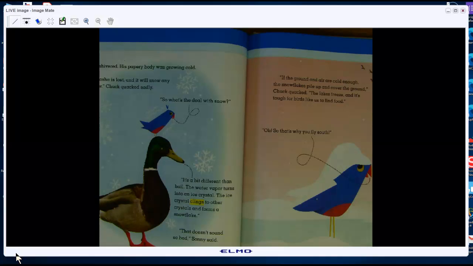So what type of wild weather is Sonny asking about here? What is he asking about, Chase? Snowy weather. What does Chuck say is the cause of snowflakes forming? What causes snowflakes to form? All right, the same people keep out and put up their hands. What causes snowflakes to form, Sydney?